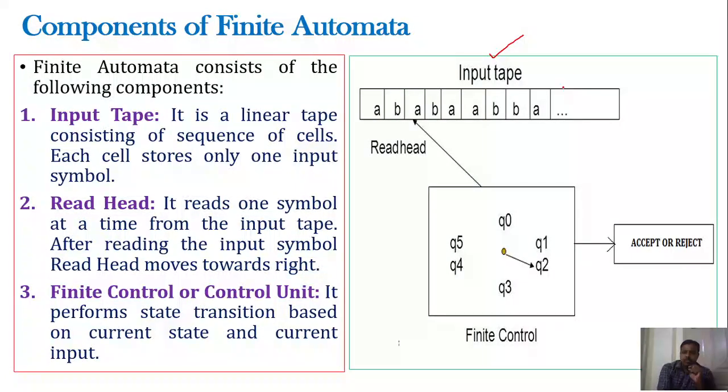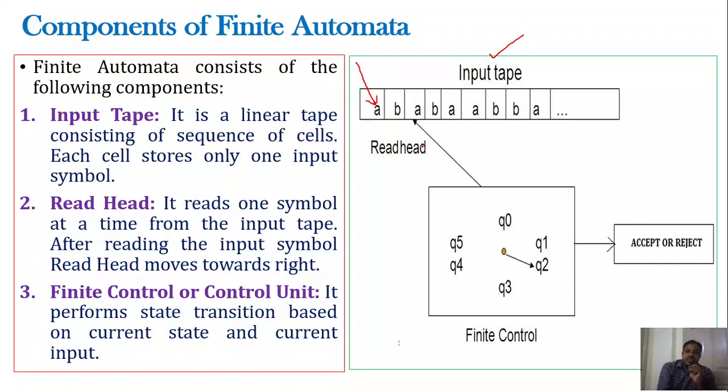So what is this input tape? Here the input tape is a linear tape in which we are going to have a sequence of cells. The input tape consists of a sequence of cells and each cell contains one input symbol. Okay? So every cell is going to have only one input symbol.